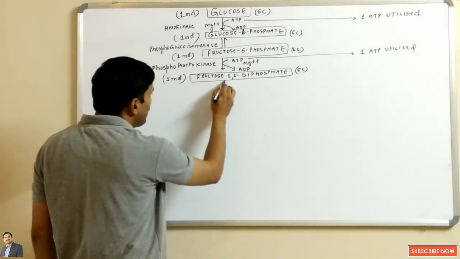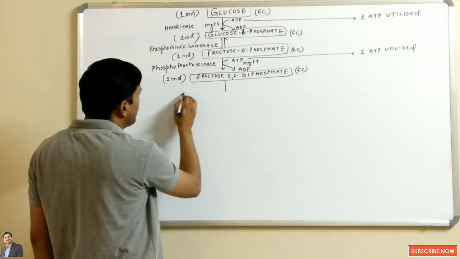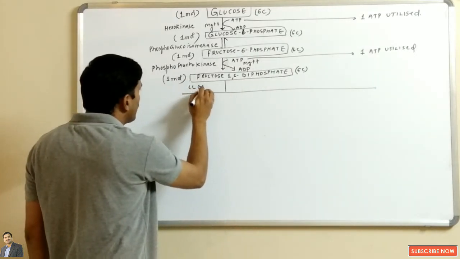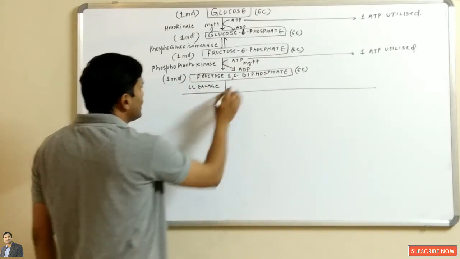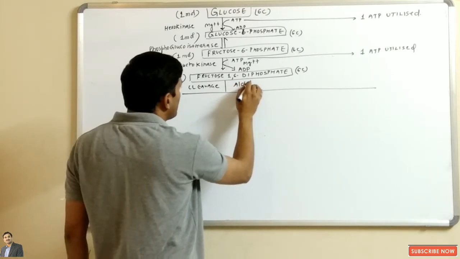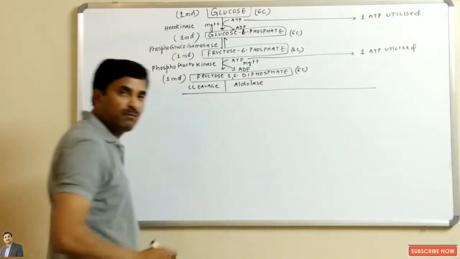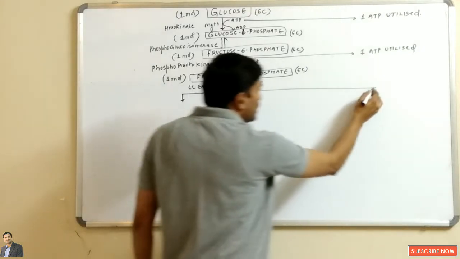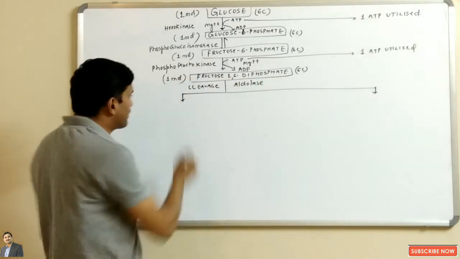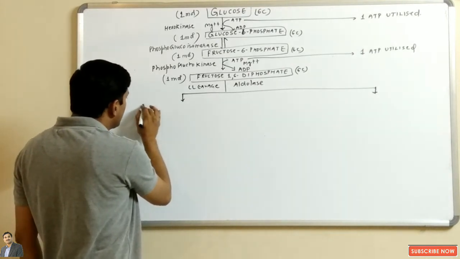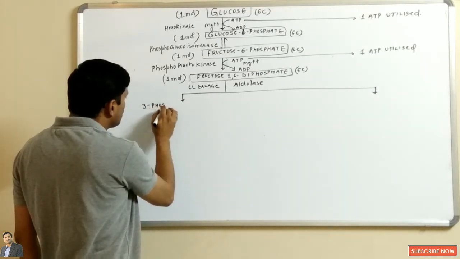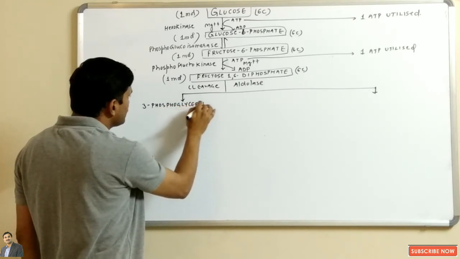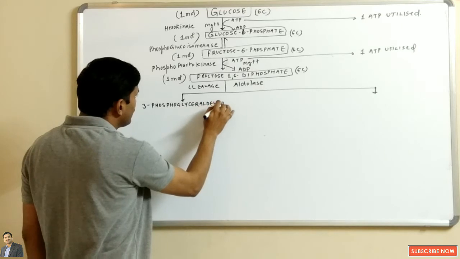Now in the next step, this fructose 1,6-diphosphate will be broken down by a process called cleavage, and cleavage always occurs in the presence of the aldolase enzyme. Now what will happen? Two products will be formed, and each product will be of 3 carbons. See here, the first product formed is 3-phosphoglyceraldehyde, right?